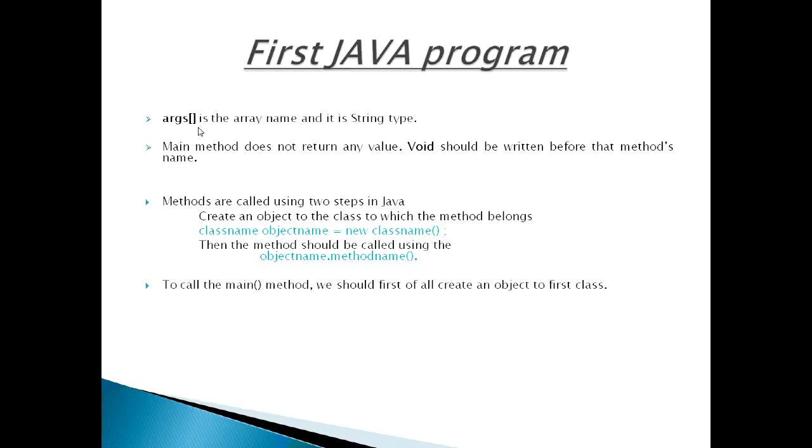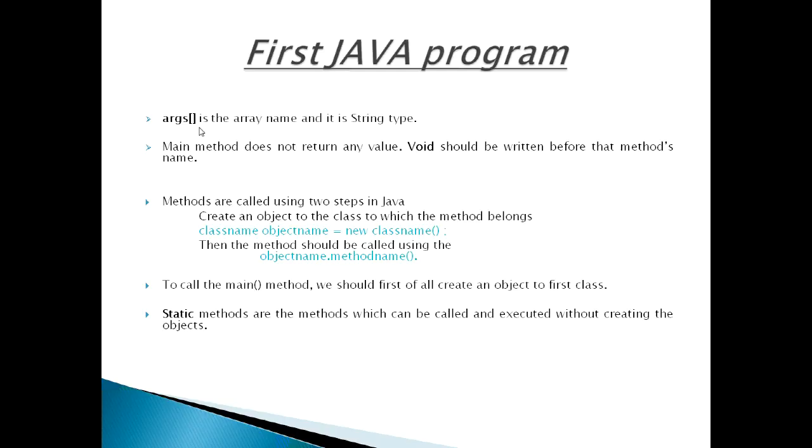But for calling the main method, first of all we require an object. Now how is it possible to create an object before calling the main method? So we should call the main method without creating an object. Such methods are called static methods and should be declared as static. Static methods are the methods which can be called and executed without creating the objects. Please keep this in mind. Since we want to call the main method without using an object, we should declare the main method as static.